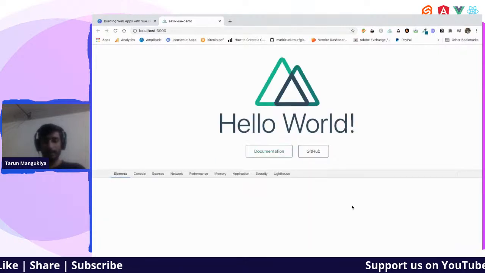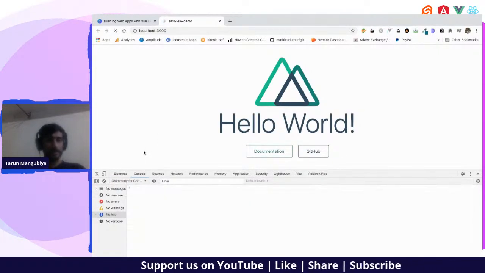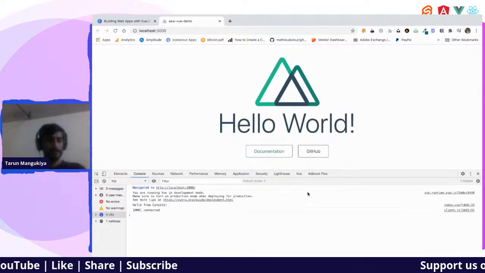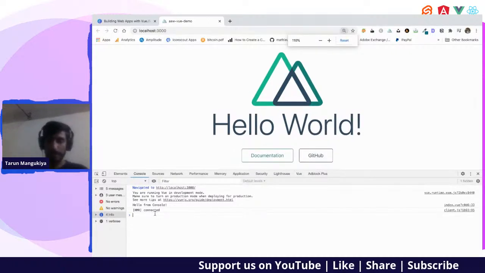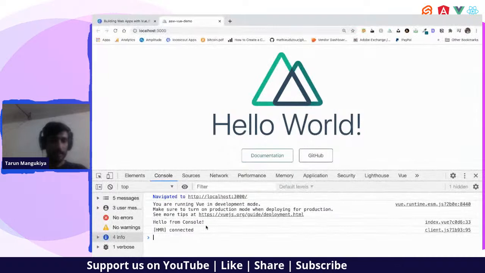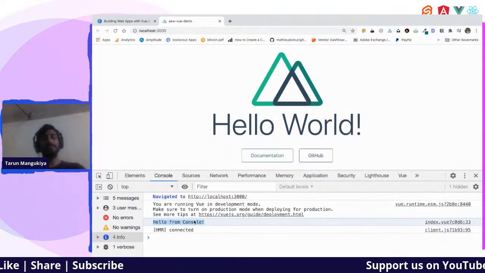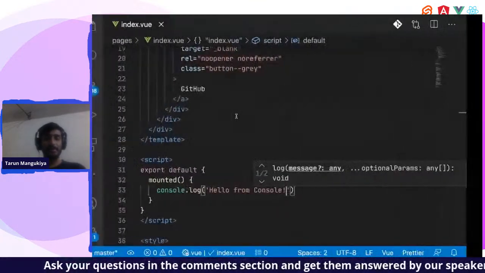Inspect, console. Let us reload the page. Yeah, there you go. Right, so any normal JavaScript code can run easily directly in Vue.